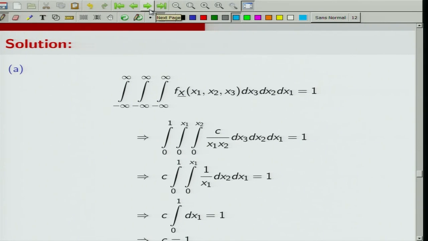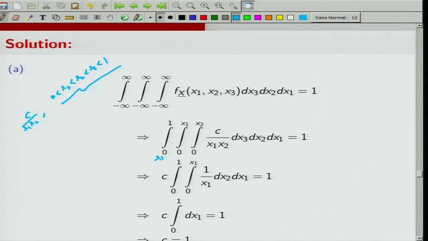So, to get the constant C, I know that it is a PDF, so it should integrate out to 1. My PDF is C upon x1 x2 over the range 0 < x3 < x2 < x1 < 1. So, I have to integrate this over this range. First, I make x1 a free variable. X1 as a free variable can go from 0 to 1. So, this is the range of x1. Now, x1 has been fixed.